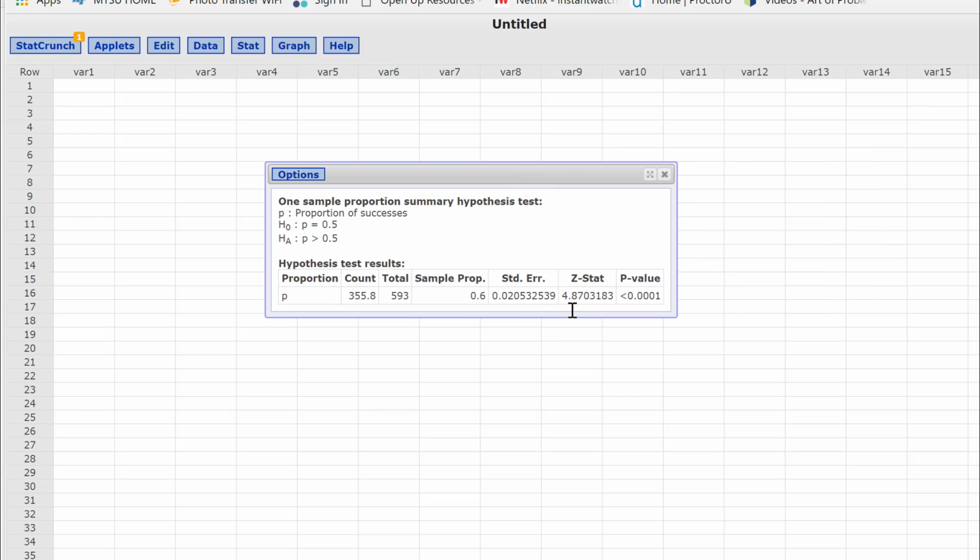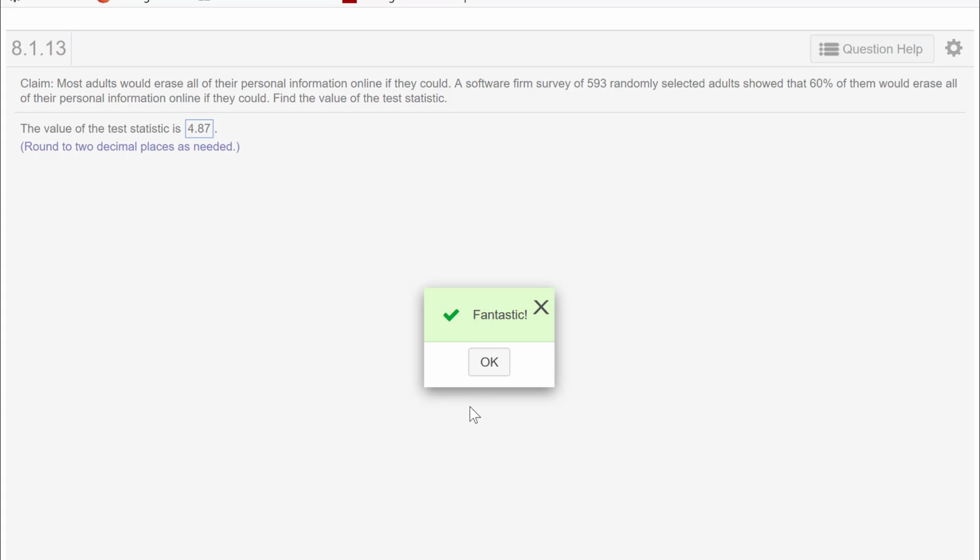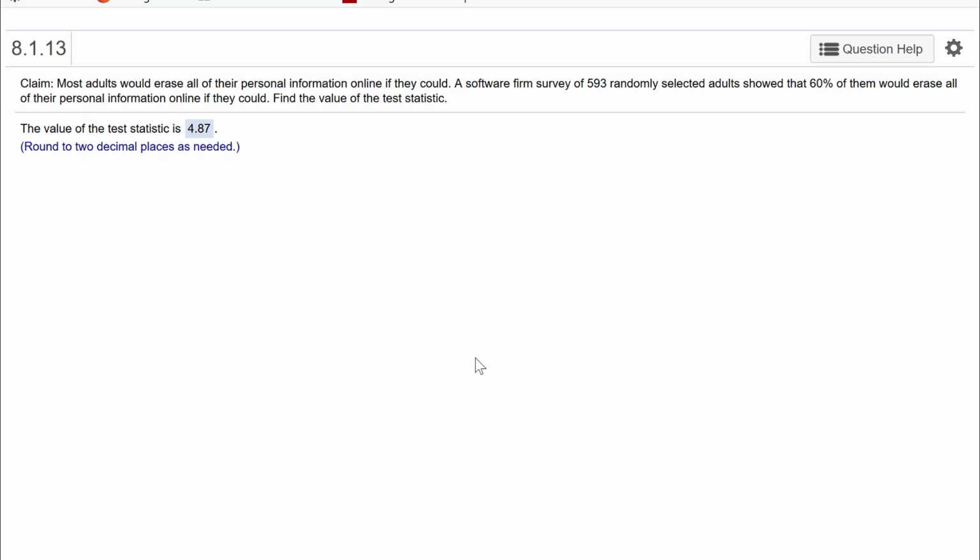Okay, so here is our test statistic, this z-stat, 4.87. Now, if it asks for a p-value, you could put it's less than 0.0001. And notice that our sample proportion here is 0.6. Now, occasionally there may be some rounding issues going on, but it should be close enough for our answer. So you're going to put 4.87. And I put that in, it looks like we got it.